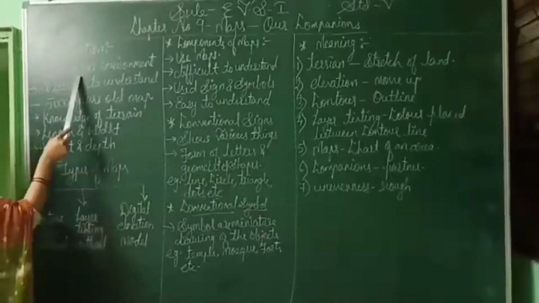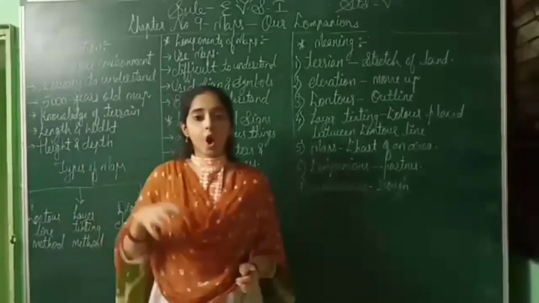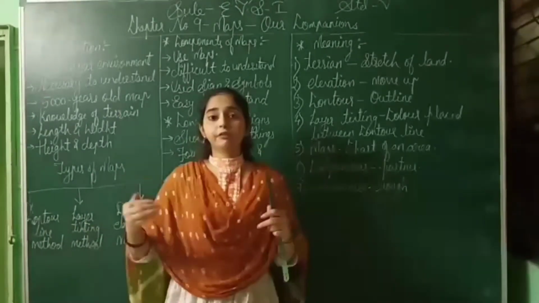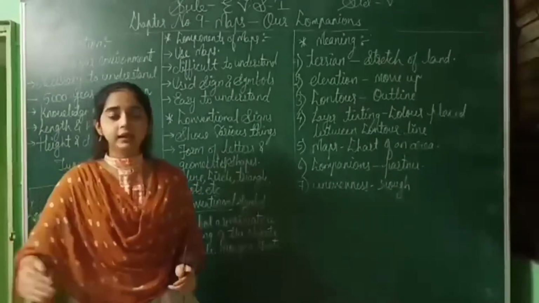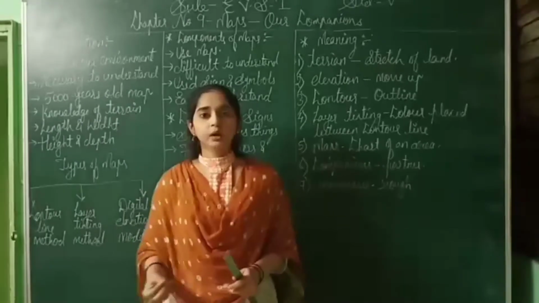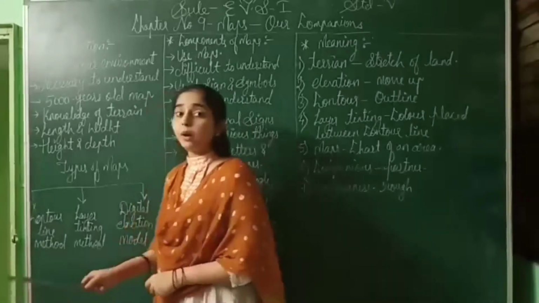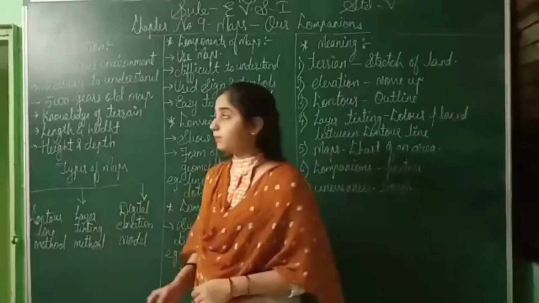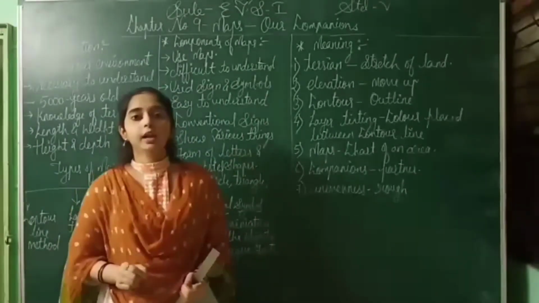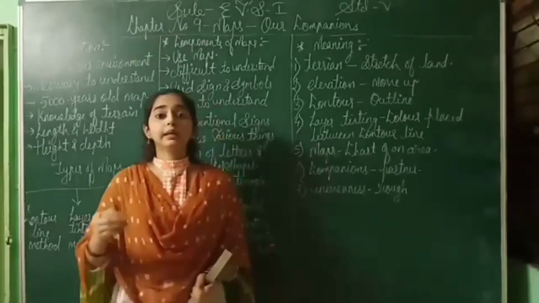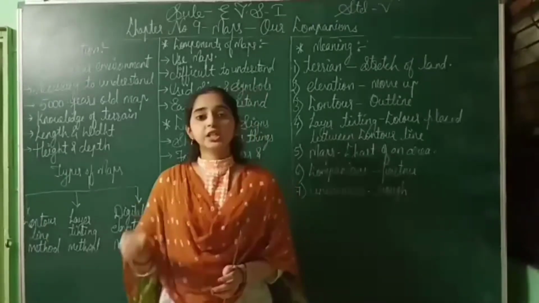See here, land in our environment. We are living on earth, and on earth we live on land. So we have many different kinds of land, for example, mountain, flat land, sloping land, plateau, plains, valley, or many other lands. So it is very important to understand the different kinds of landforms. It is also necessary to understand how to read a map, and how to understand the signs and symbols which are given on a map.